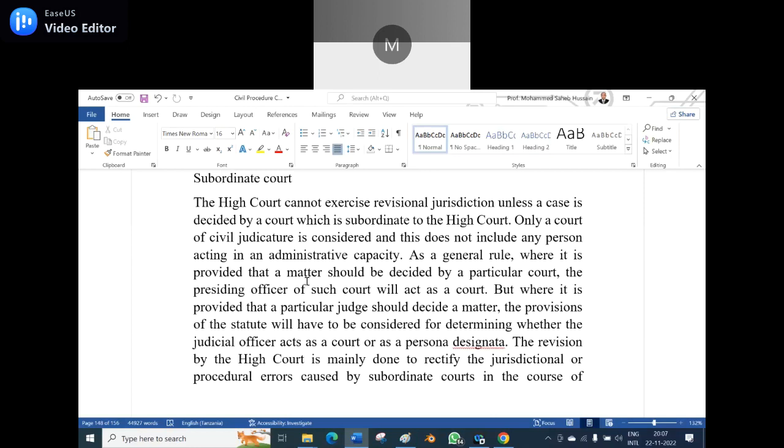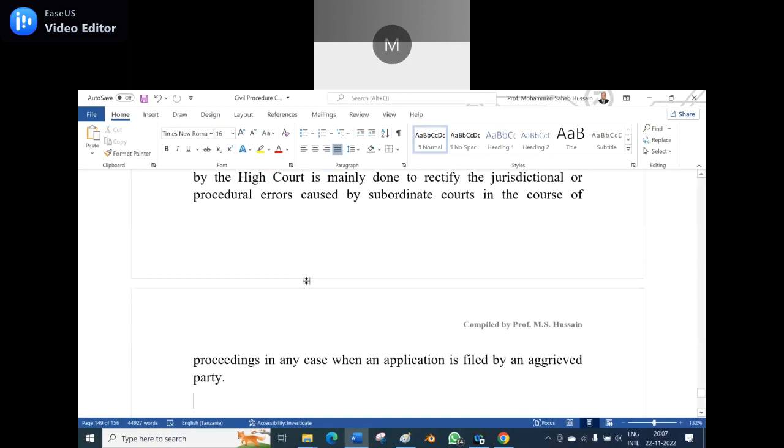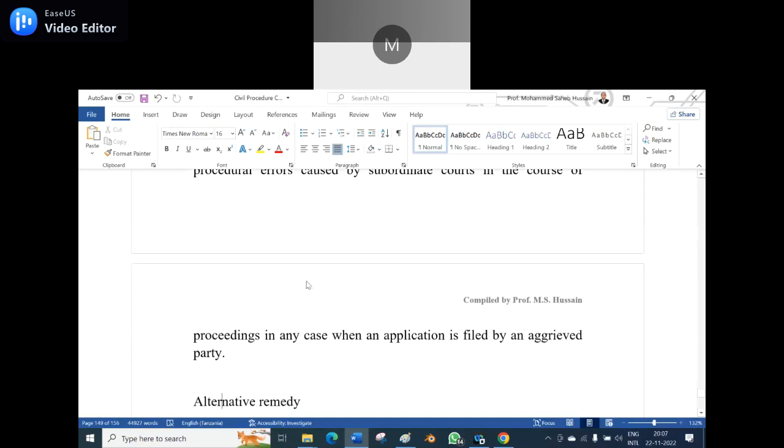The revision by the High Court is mainly done to rectify the jurisdictional or procedural errors caused by the subordinate courts. That is, it is done only in the revision, and in the course of proceedings, if any error is there in the matters, when the application is filed by the aggrieved party. So these are the terms.